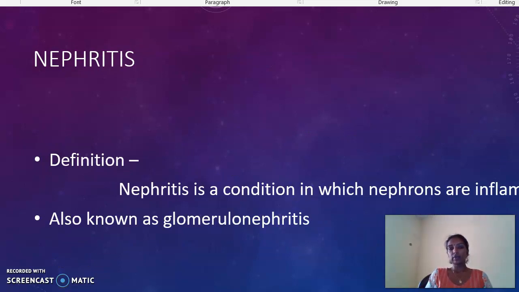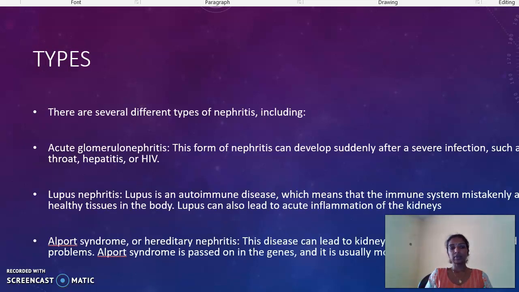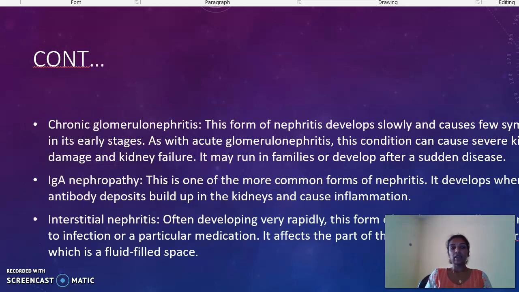the definition of nephritis, that is the inflammation of the nephrons, and the types like acute glomerulonephritis, which occurs suddenly. Lupus nephritis, due to the autoimmune disorder lupus. Then hereditary nephritis or Alport syndrome, which is transferred through the genes. Then we have chronic glomerulonephritis, which develops slowly. Then IgA nephropathy, where due to the deposition of IgA antibodies in the kidney, there can be inflammation. And interstitial nephritis, which causes inflammation of the interstitium.